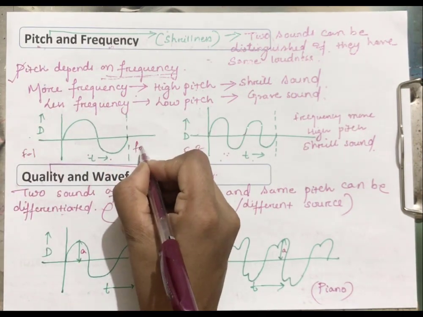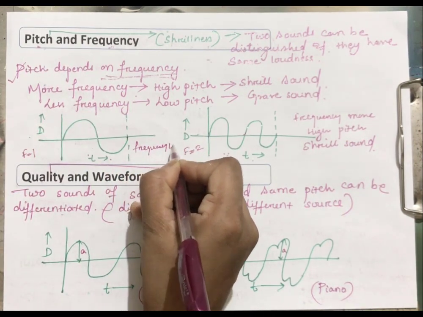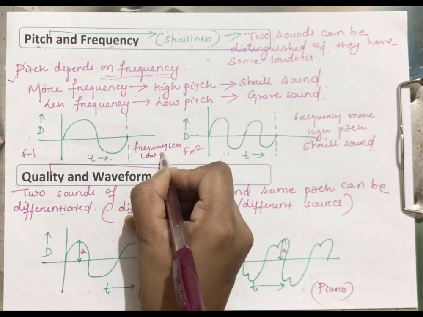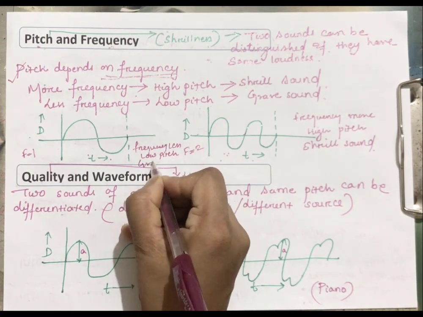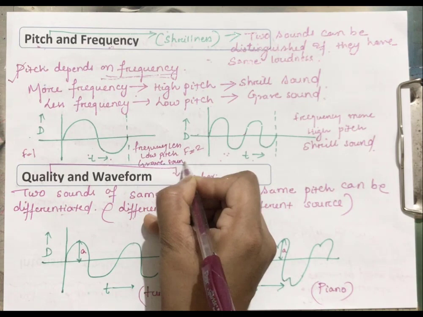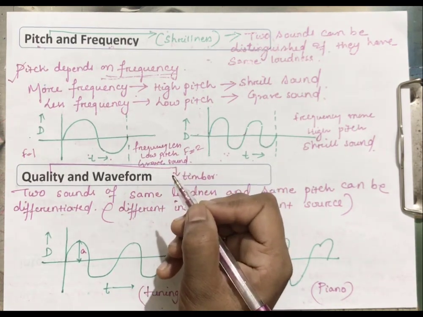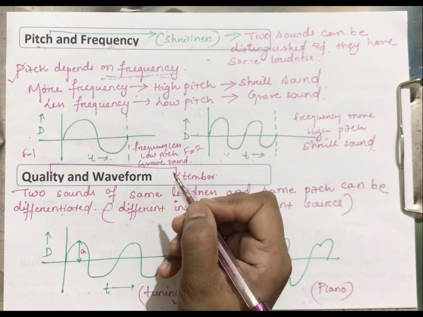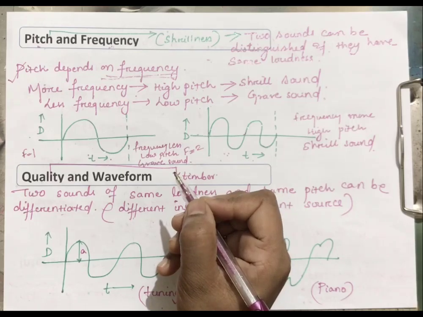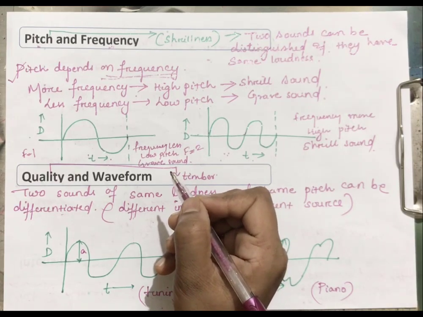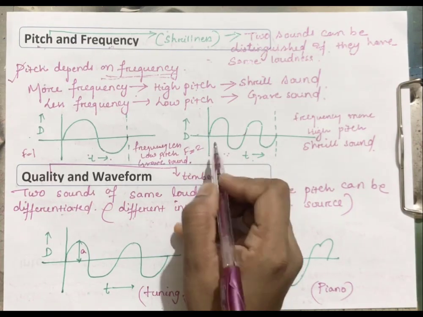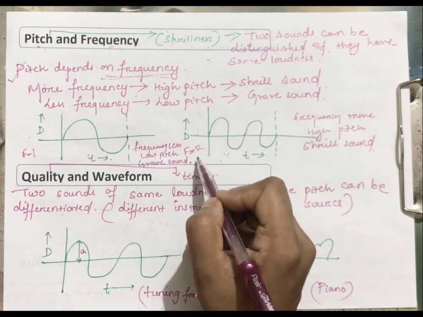Frequency less, so low pitch and grave sound. That's why we can differentiate the sound of men and women. Okay, whose sound is more shriller, children? Women's sound is more shriller than men, because of this number of vibrations or frequency.